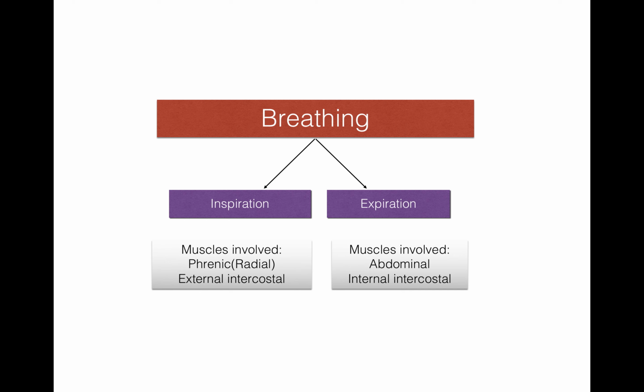Expiration is aided by recoiling power of lungs and thoracic wall, which decreases the thoracic cavity. But during forceful expiration, two expiratory muscles help in expiration, that is abdominal muscle and internal intercostal muscles.